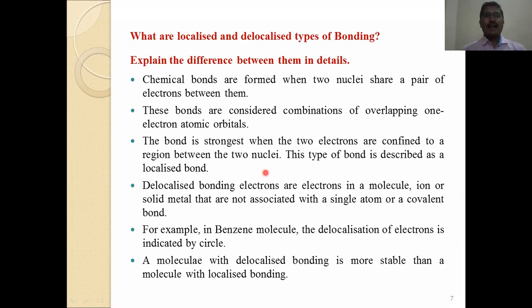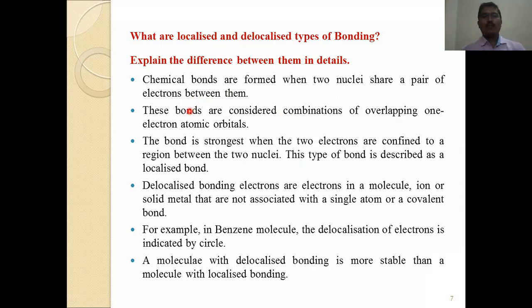What are localized and delocalized types of bonding? We can see step by step. Chemical bonds are formed when 2 nuclei share a pair of electrons between them. For example, the hydrogen molecule, with formula H2. In hydrogen, one sigma bond is present.